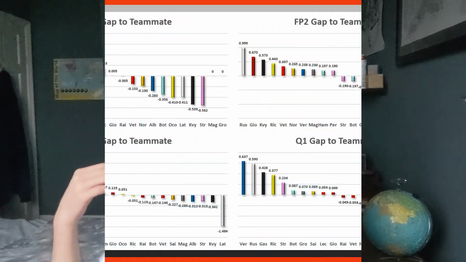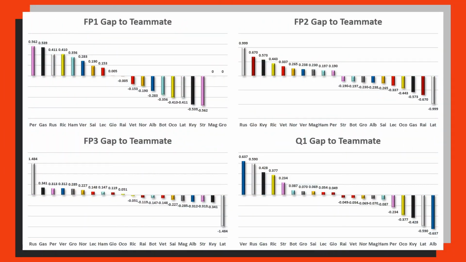So it will have to be purely based off of your performance against your teammate. But again, as it's happening to everyone, I don't feel anyone is being unfairly disadvantaged or advantaged. But then as the season progresses and I do get average data, I can 100% include that to include a individual sort of performance category. So the first category that we will look at for determining the driver of the day for Austria is the driver progression. And what I've got on screen now is the gaps to your teammate.